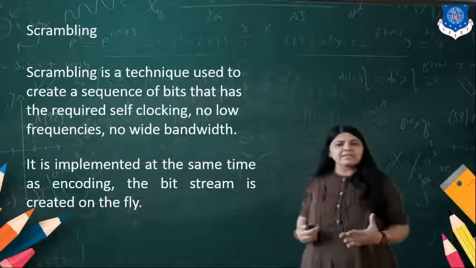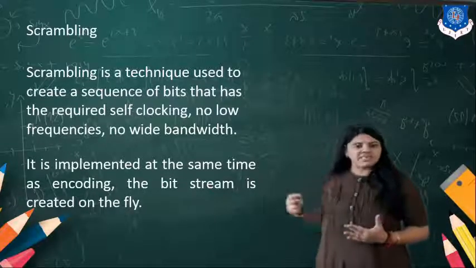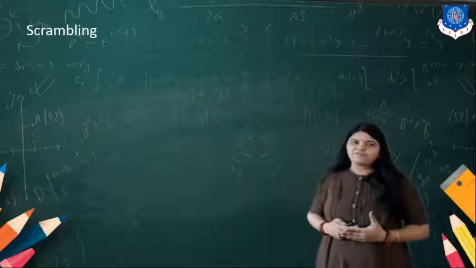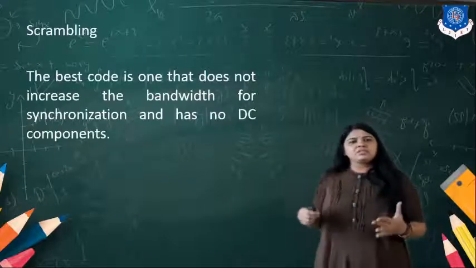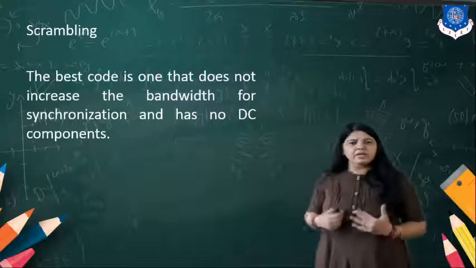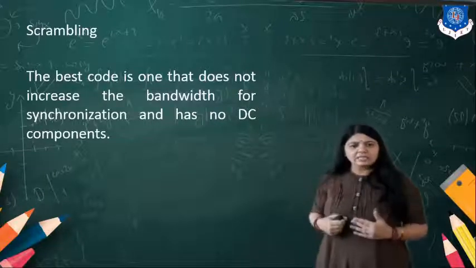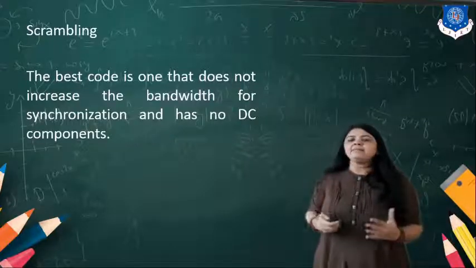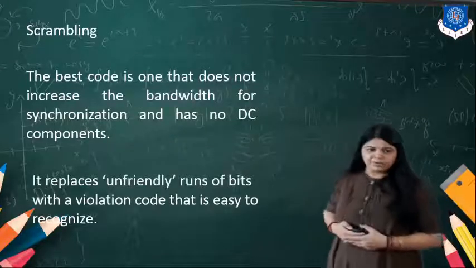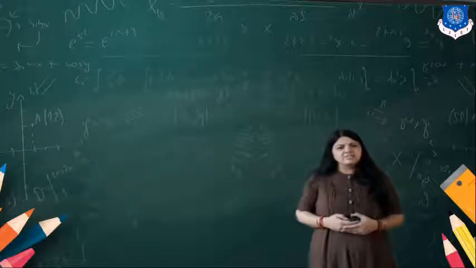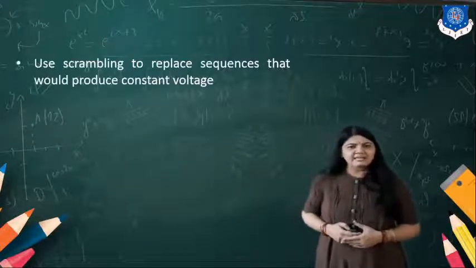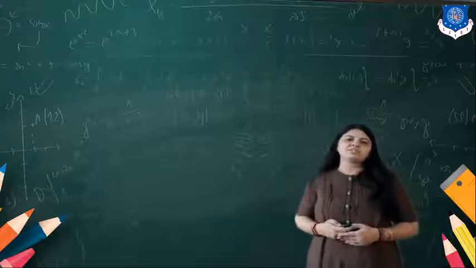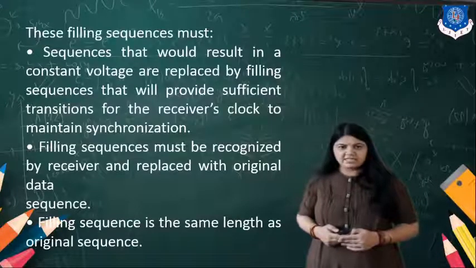It is implemented at the same time as encoding. The bit stream is created on the fly. So this is the best code, which does not increase the bandwidth, and there is no DC component. This way, scrambling replaces the sequences which produce a constant voltage.